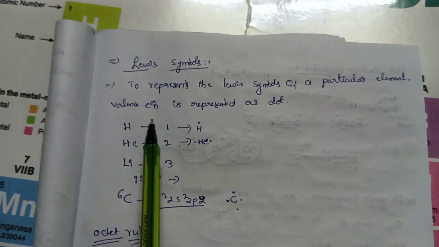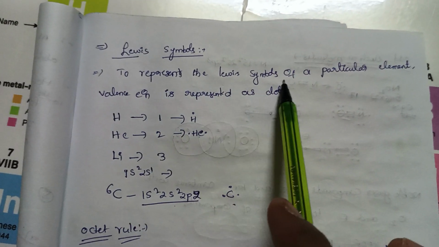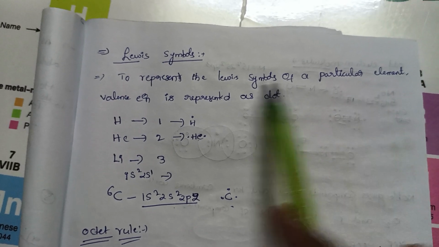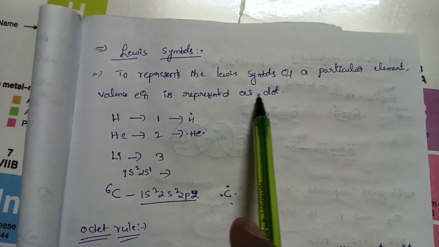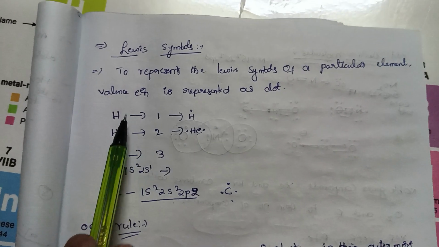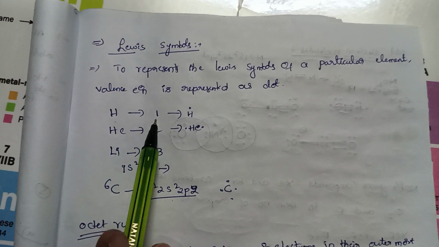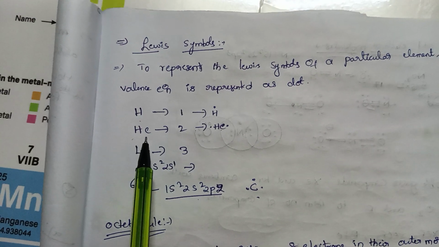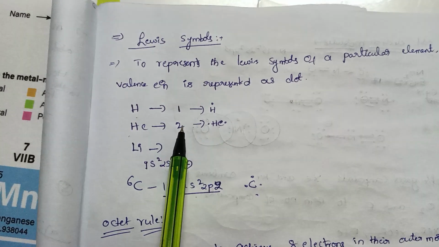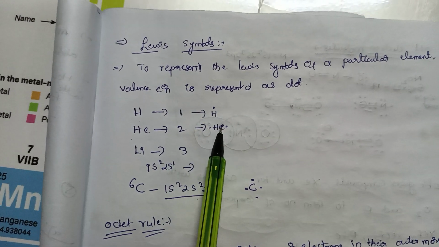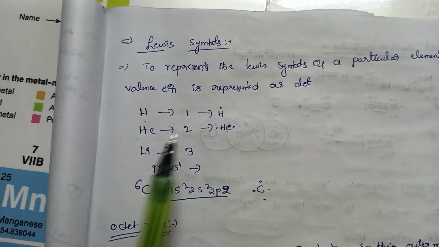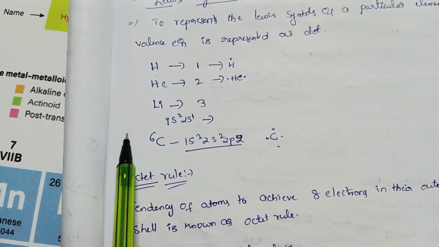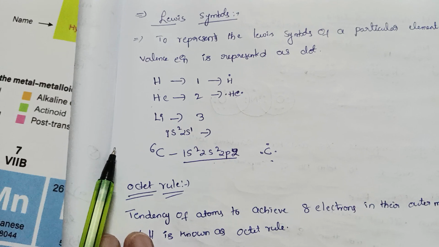To represent the Lewis symbol of a particular element, the valence electron is represented as a dot. Okay, hydrogen has one electron, so it is represented as one dot. Helium has two electrons, so it is represented as two dots. Like that we are writing.